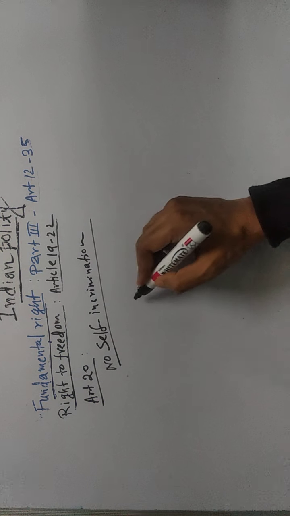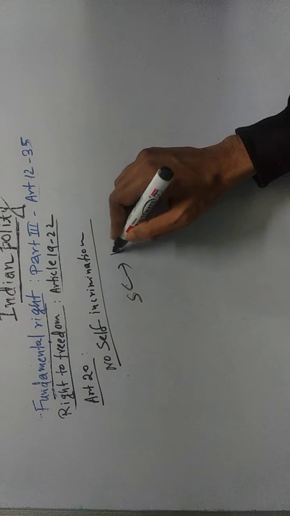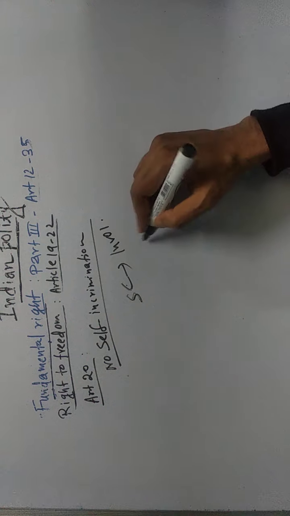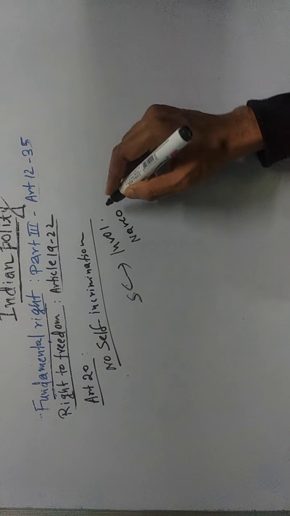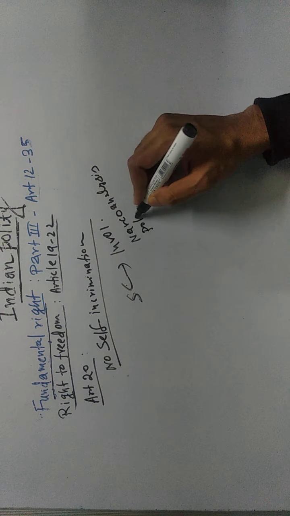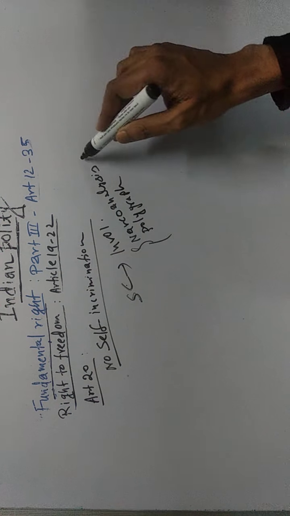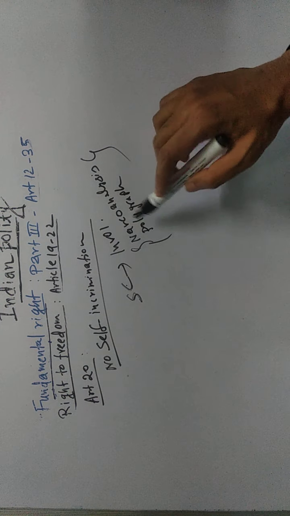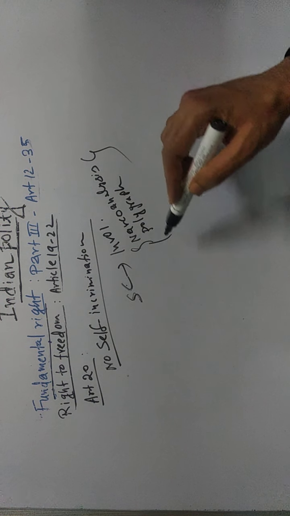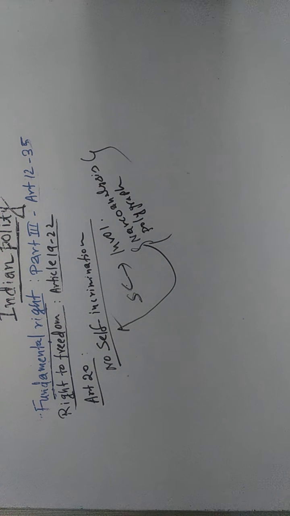And let me tell you, Supreme Court has held that involuntary admission of some scientific test, for example narcoanalysis, for example polygraph, is prohibited under this provision of Article 20.